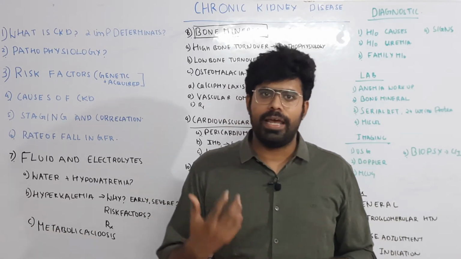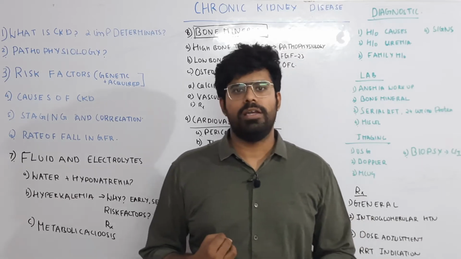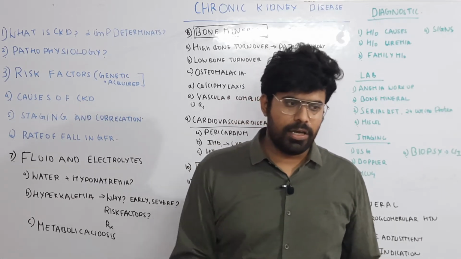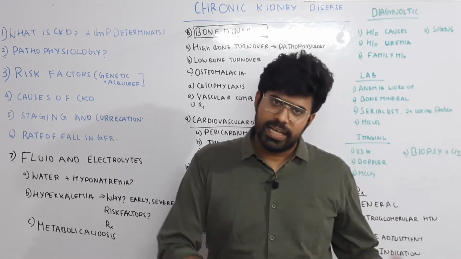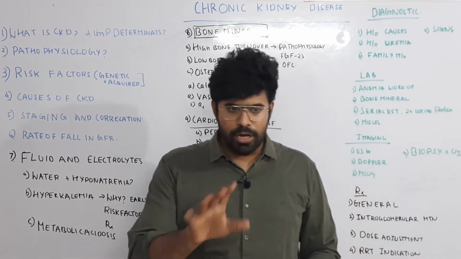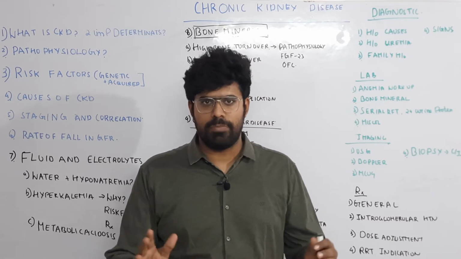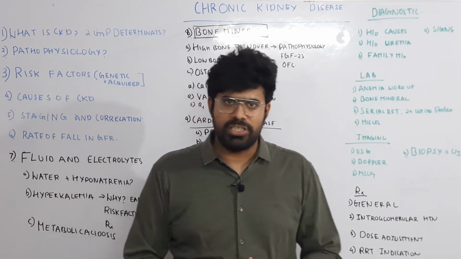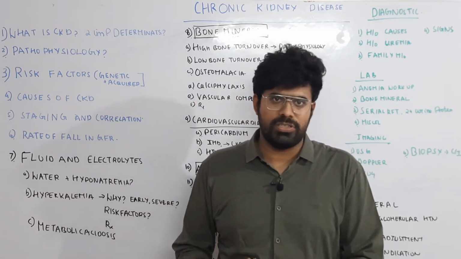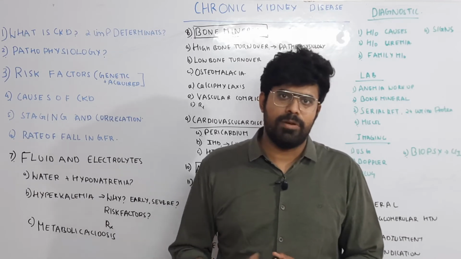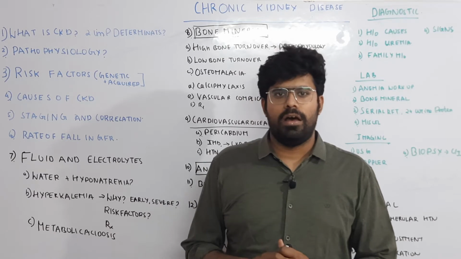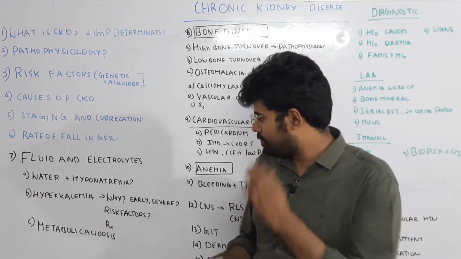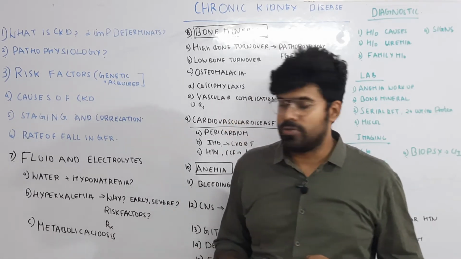Then you can go for high-dose inhaled salbutamol nebulization. Then you can go for sodium polystyrene sulfonate, a potassium binding resin that will eliminate the potassium. You should go for dietary potassium restriction, and avoid potassium sparing diuretics and other potassium-increasing drugs like ACE inhibitors and ARBs. If nothing works, you have to go for dialysis.